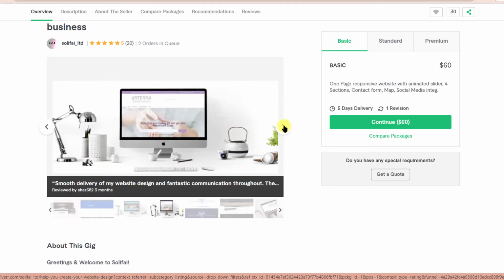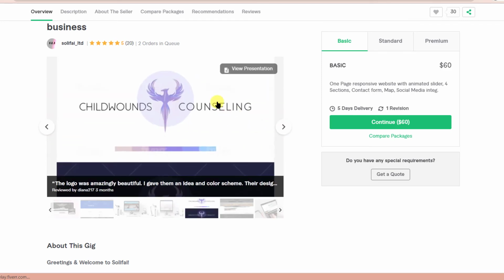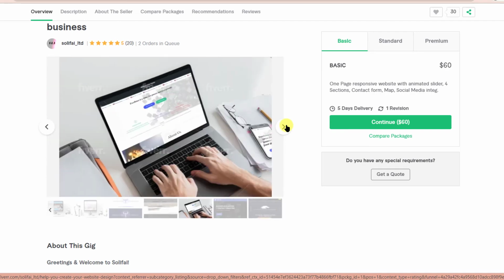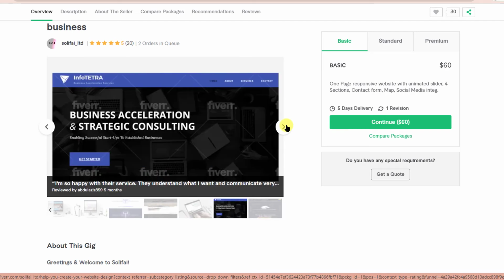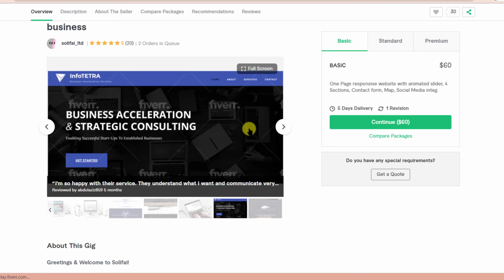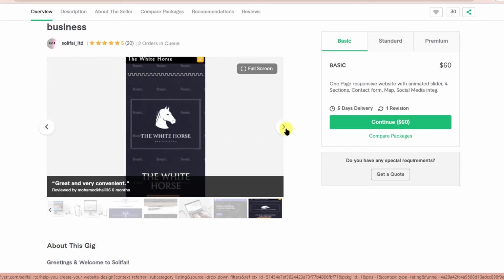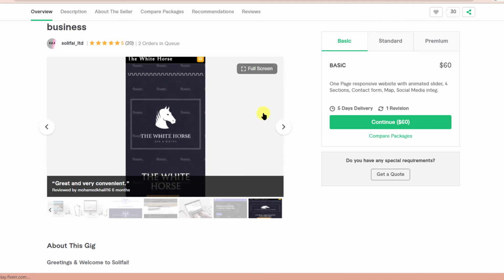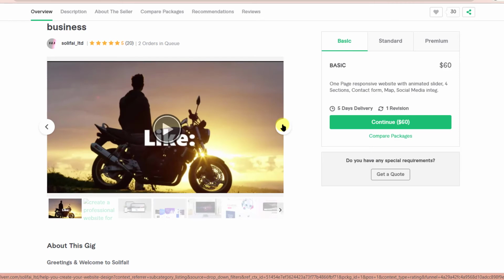Okay, then smooth delivery. All right, good reviews. We'll look into those later on. You can see the images for now. These are all those he has delivered already. Okay, Infotera, very nice. This is a good job. Looks like this is the white horse. So this mobile responsive design. All right, fine. So those were the gig galleries.